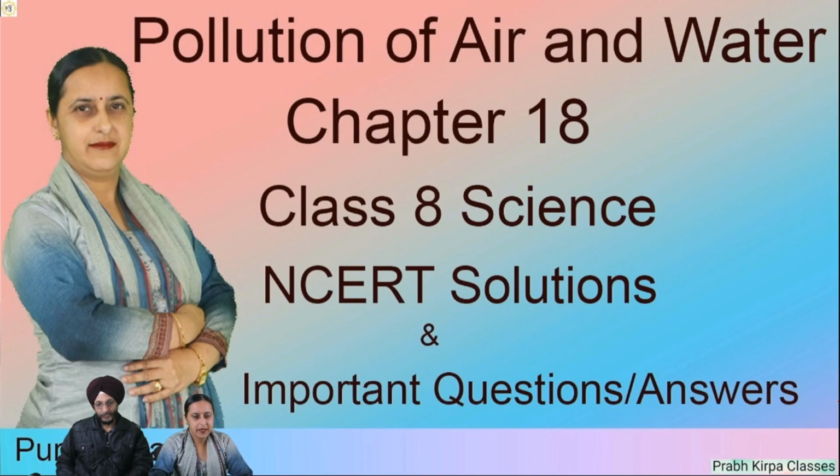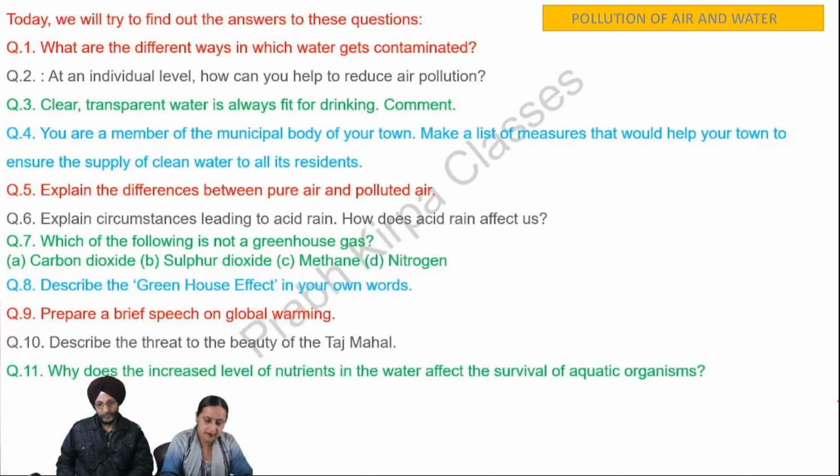Our today's topic is pollution of air and water. Air and water pollution are causing a lot of harm to the plants, animals, including human beings, as well as to the environment. So it becomes necessary for us to understand what is air pollution and what is water pollution. What are the various causes that lead to such type of pollutions, and we should also understand why it is necessary to reduce air and water pollution and what are those steps which can be taken to reduce air pollution and water pollution. So let us start.